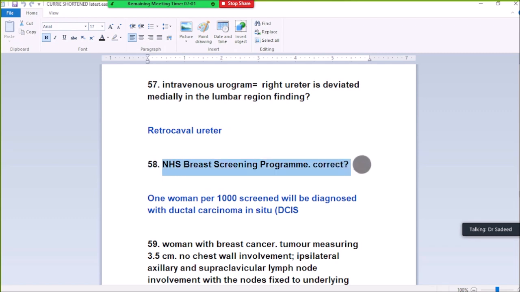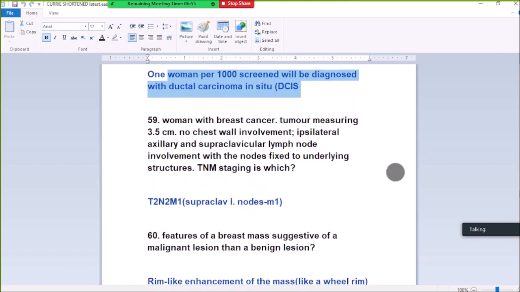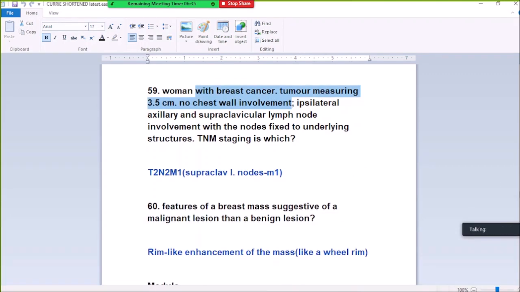28. In the NHS breast screening program, correct is: 1 woman per 1,000 screened will be diagnosed with ductal carcinoma in situ. 29. A woman with breast cancer, tumor measuring 3.5 cm, no chest wall involvement, ipsilateral axillary and supraclavicular lymph node involvement with the node fixed to underlying structures. Staging is T2, N2 and M1. Supraclavicular lymph node is M1. With no chest wall involvement, it is T2. T1 is less than 2 cm, T2 is greater than 2 cm, and N2 is fixed axillary nodes. Supraclavicular lymph node involvement is M1.